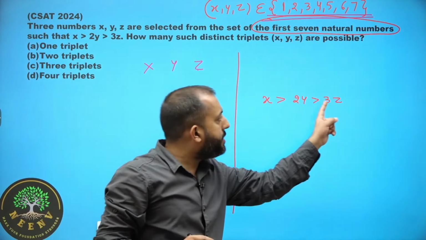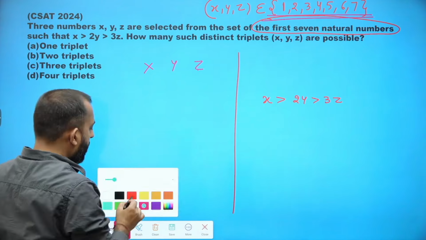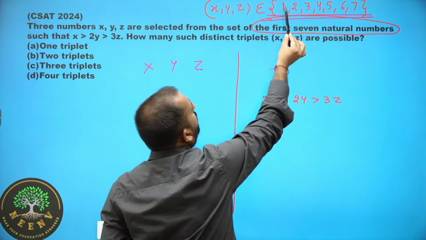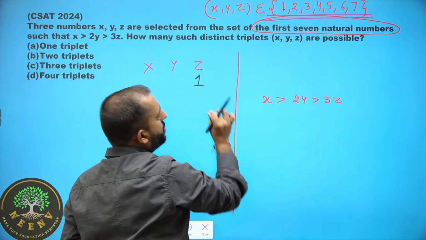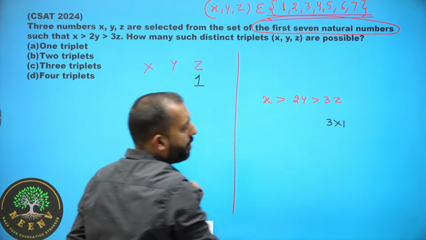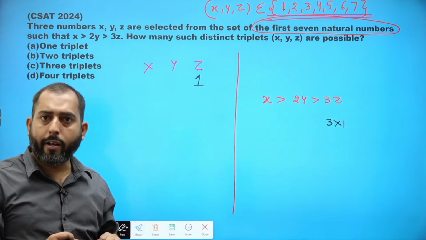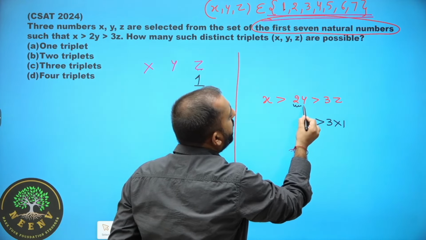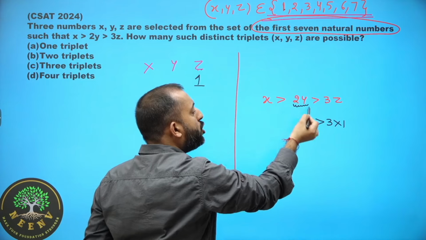And 3z must be the smallest quantity. So assume the smallest number that you can assign to z. From 1 till 7, the smallest number that we can assign to z is 1. If z is 1, then 3z will become 3 into 1. Now we have to pick such a value of y which, when multiplied by 2, should be greater than 3.